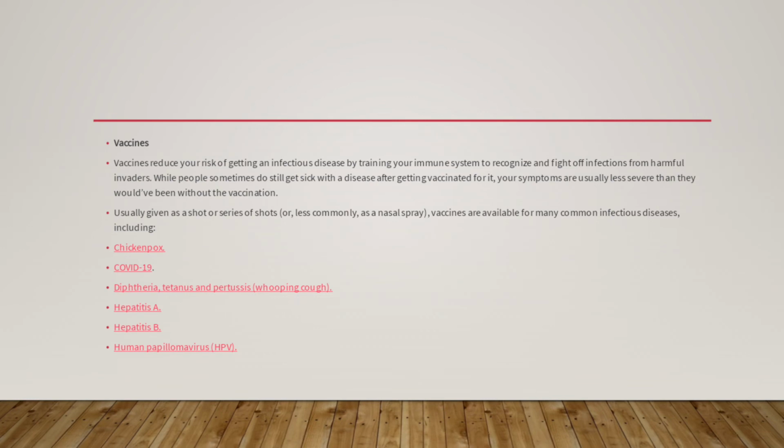Now we can go for the vaccines. Vaccines reduce the risk of getting an infectious disease by training your immune system to recognize and fight off the infection from harmful invaders. While people sometimes do still get sick with the disease after getting vaccinated for it, your symptoms are usually less severe than they would be without the vaccination. Vaccines are usually given as a shot or a series of shots, less commonly as a nasal spray. Vaccines are available for many common infectious diseases including chickenpox, COVID-19, diphtheria, tetanus and pertussis (whooping cough), hepatitis A, hepatitis B and human papillomavirus.